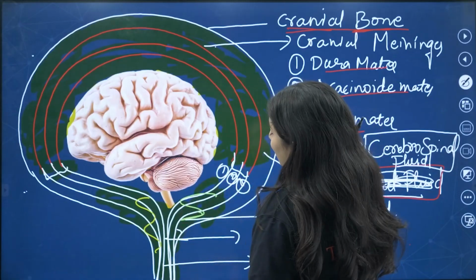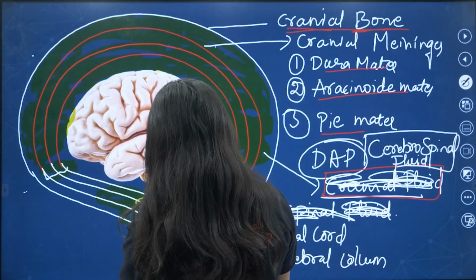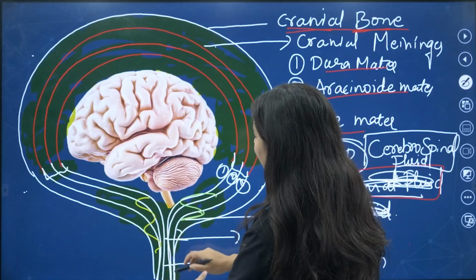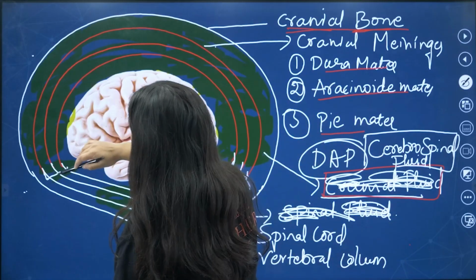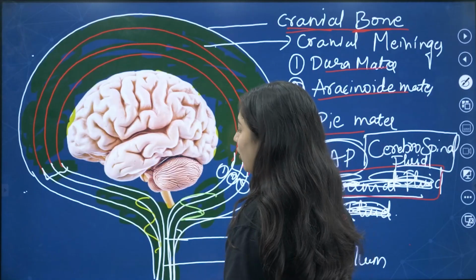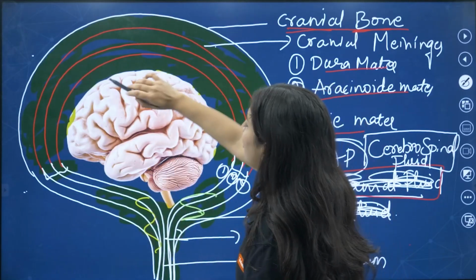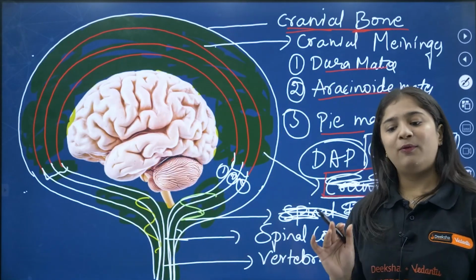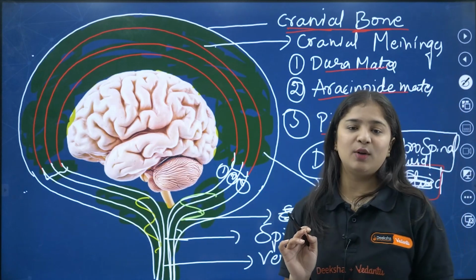So how is this cerebrospinal fluid spreading down till the spinal cord? It is filled with the fluid. From where? From the three layers, it is continuous till where? Till the spinal cord. So it is filled with a fluid, and we call it cerebrospinal fluid. Okay. I hope you are clear with this.